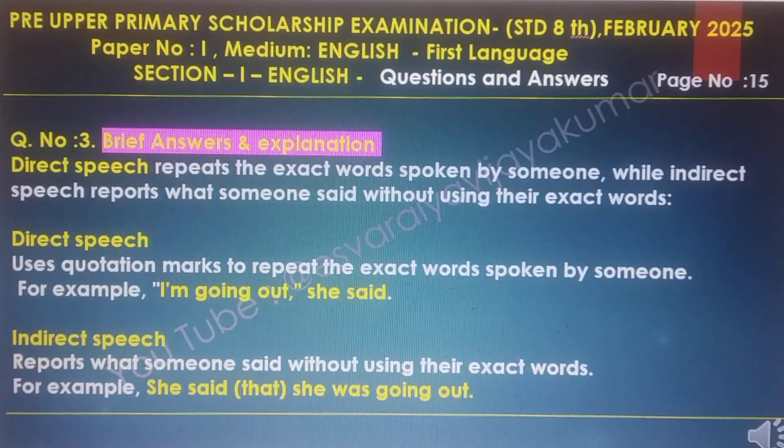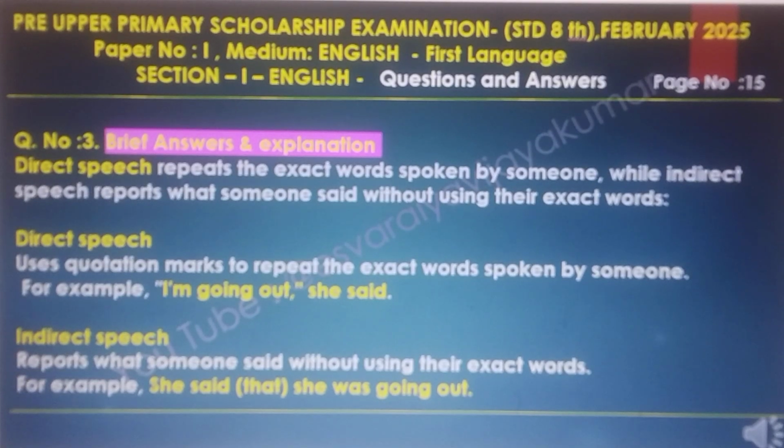That is the answer. Question number 3. Brief explanations of direct and indirect speech. Direct speech repeats the exact words spoken by someone, while indirect speech reports what someone said without using the exact words. Direct speech uses quotation marks to repeat the exact words spoken by someone. For example, "I am going out," she said. Indirect speech reports what someone said without using their exact words. For example, she said that she was going out.